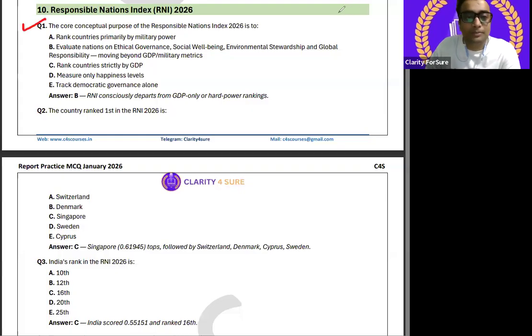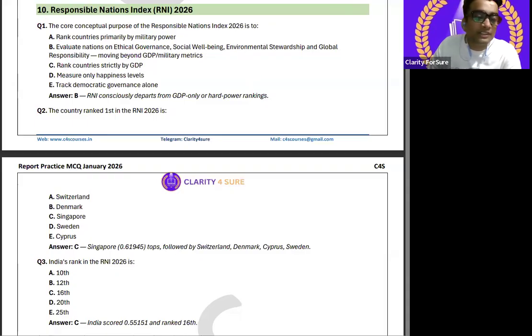First question: what has been asked in the Responsible Nations Index RNI 2026? The core conceptual purpose of the Responsible Nation Index 2026 is what? It is to evaluate nations on ethical governance, social well-being, I told you, environmental stewardship and global responsibility, moving beyond GDP and military metrics. Okay? Understood?